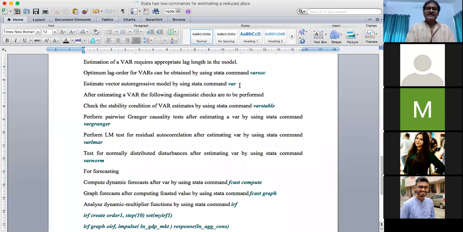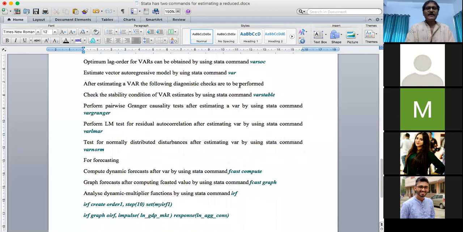After estimation, we have to carry out some tests, generally called diagnostic checks, to check how well your model is fitted.